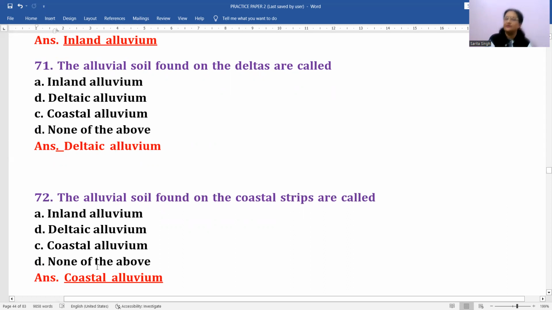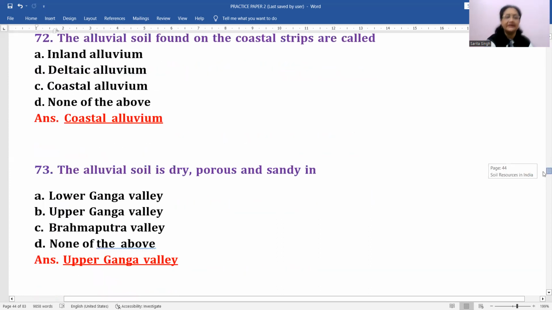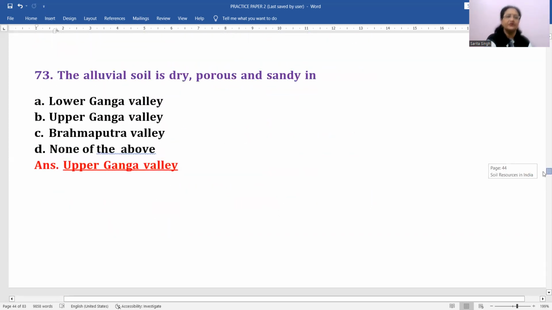Alluvial soil ही मिलेगा वहां पर, but that is called by some other name, that is coastal alluvium. One was inland alluvium in the interior parts, okay? Deltaic alluvium in the deltaic region, coastal alluvium in the coastal plains of India, especially the eastern coastal plains, right? Why? Because western coastal plains बहुत ही narrow है, right?